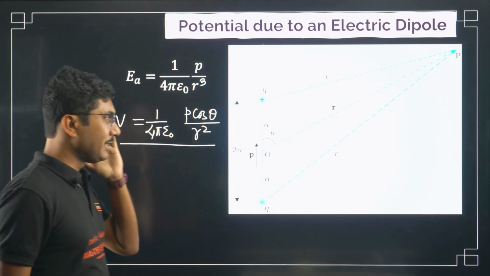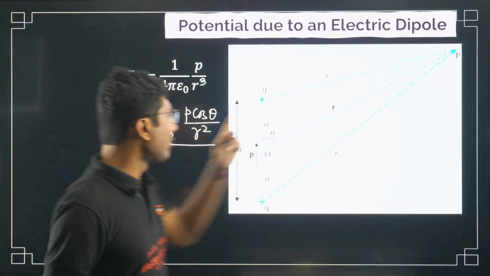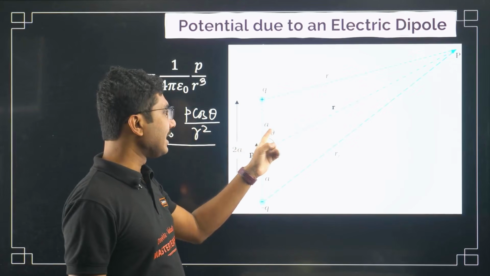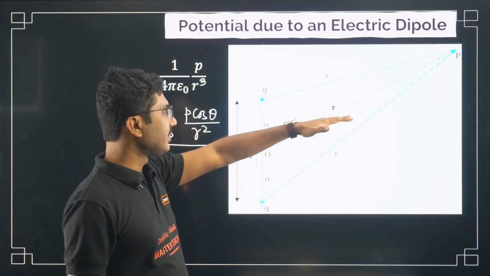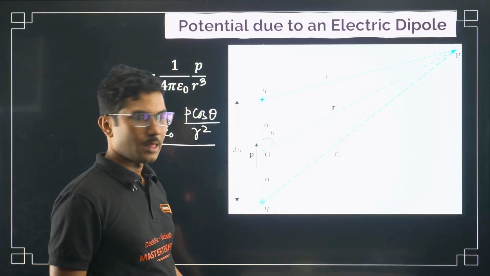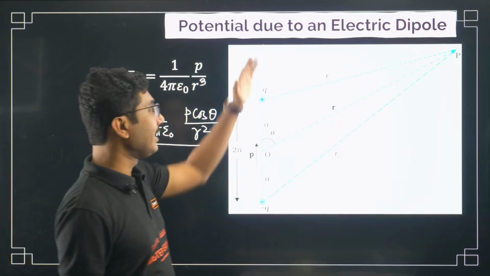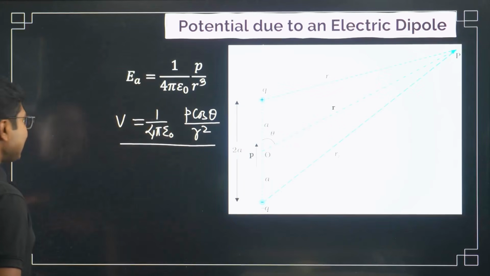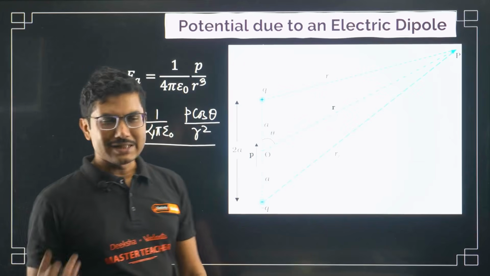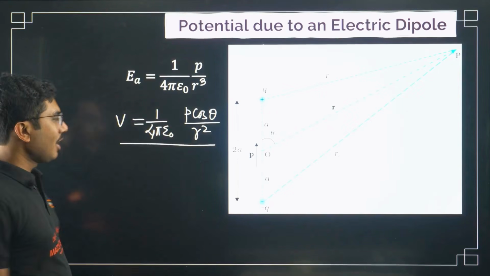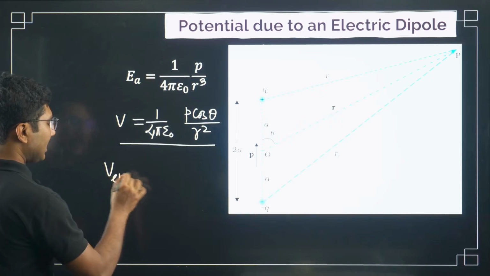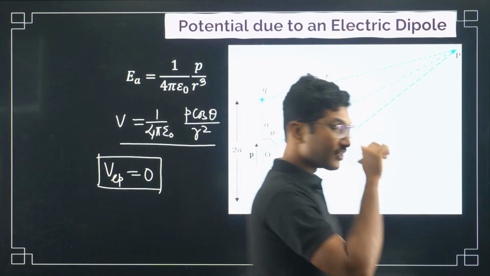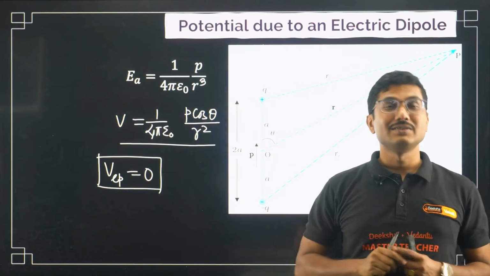meaning of this. So the meaning of this is that it holds at any point, not only axial. For an axial point, theta is along the axis, so theta is 0. For the equatorial plane, theta is like this, so theta is 90 degrees. So you can see that for the equatorial plane, the potential is basically 0, since cos 90 is 0. So on the equatorial plane the electric potential is 0, but the electric field is not 0.